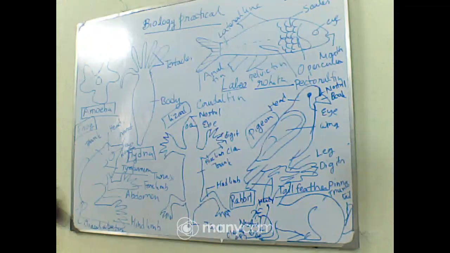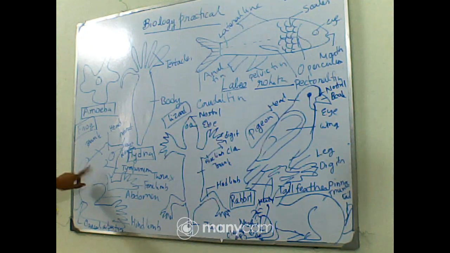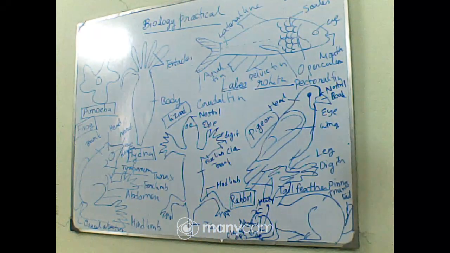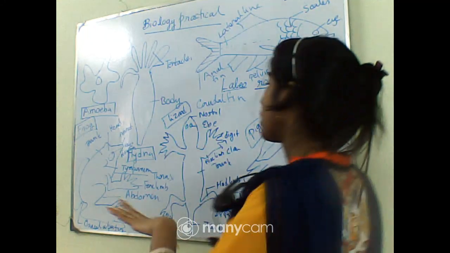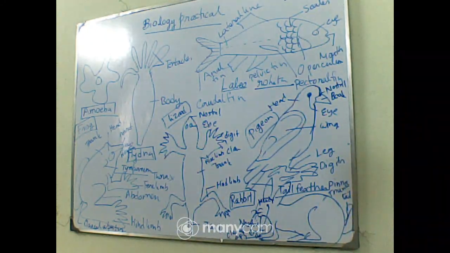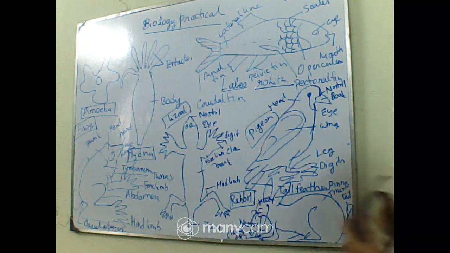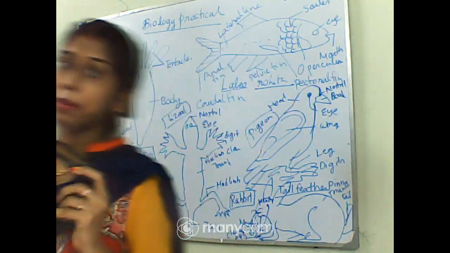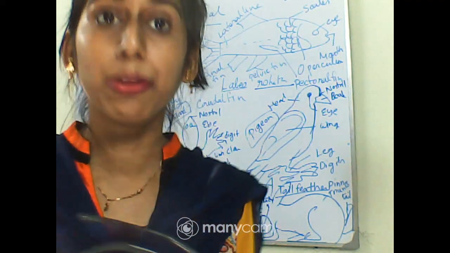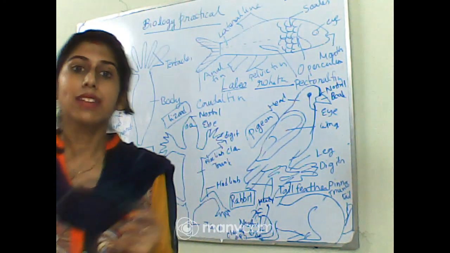Now let's move to the next one, that is the frog. Okay, Rana tigrina, or whatever the species it is. In your book Rana tigrina is given. So it is also coming under the kingdom Animalia, but it is coming under the class Amphibia. So you can remember the characteristics of class Amphibia, that means they have the nature of surviving in both land and water. That is why they are called Amphibia.